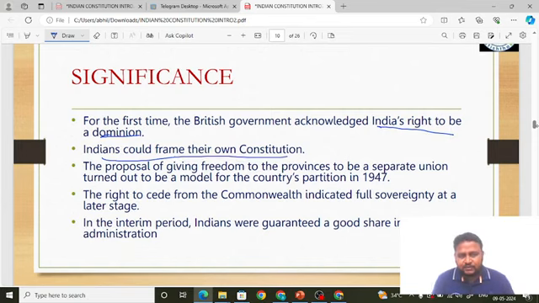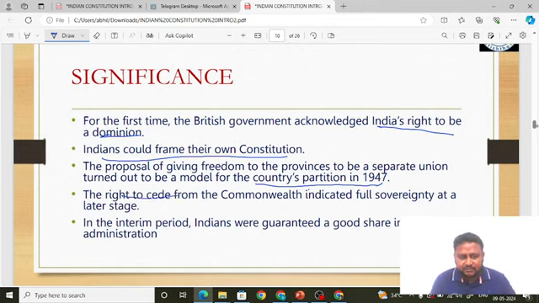The proposal of giving freedom to provinces to be a separate union turned out to be a model for the partition in 1947. That is, like I told, any union could come out of the Indian Dominion and form a separate union. That is, it is supporting partition. That became a reality in 1947 when partition happened. That is, Pakistan was separated from India. Okay, that is the significance of the Cripps Mission.